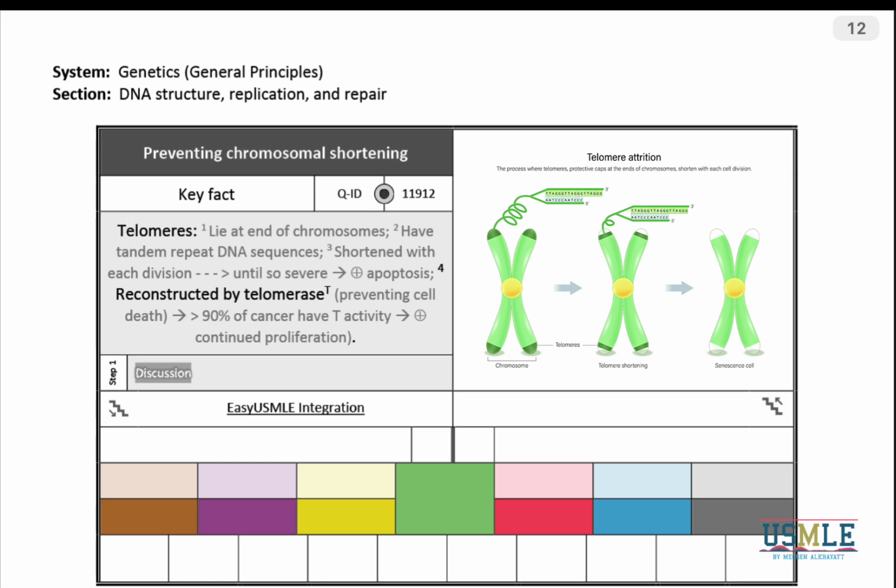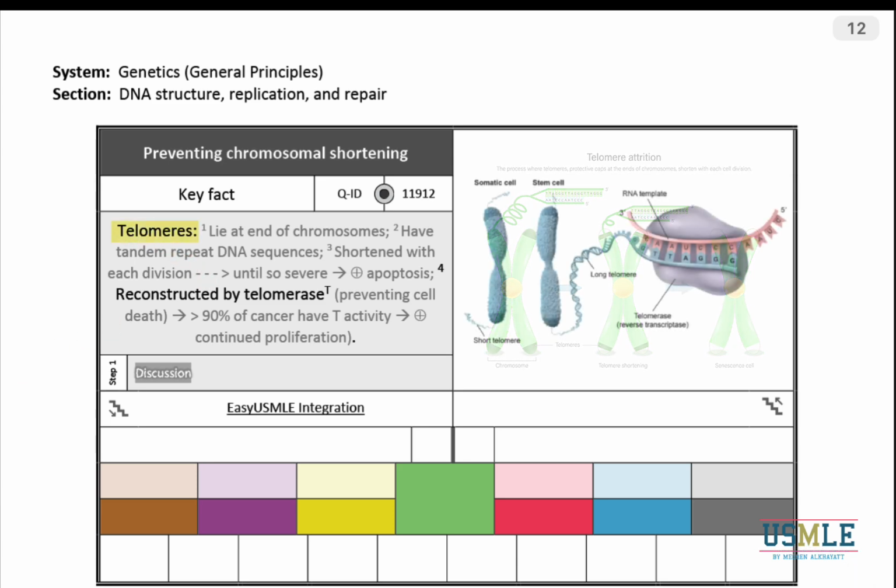Now, some of the cancer cells have this enzyme, which helps them build the telomere and prevent apoptosis despite multiple cell divisions. You could see in the note, telomeres lie at the end of chromosomes, have tandem repeat DNA sequences, and shorten with each cell division until it is so severe that it stimulates apoptosis.